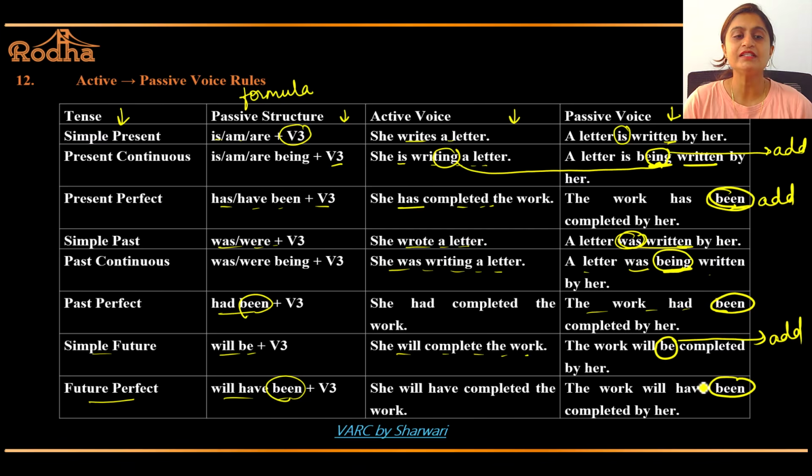Got it? Now see future continuous, you can't make a passive voice because being and been, you can't use both of them. So there is no passive voice for future continuous. Okay, you have to remember this. There's no passive voice for future continuous.